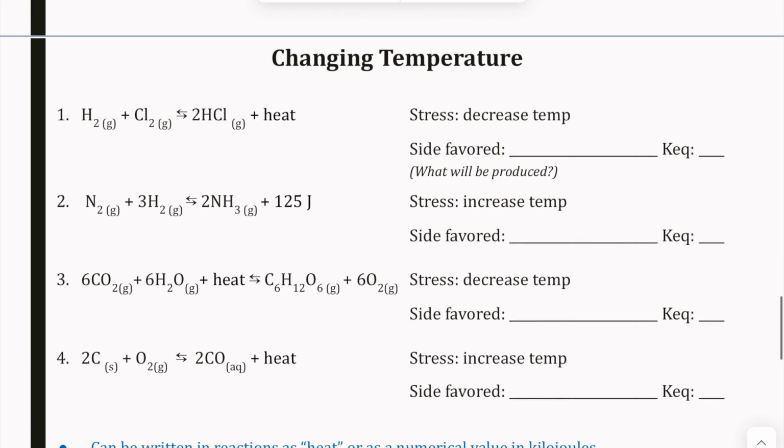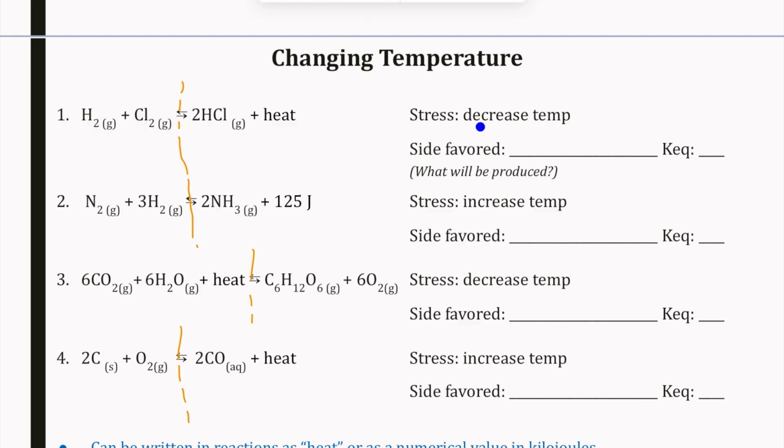All right, looking at changing temperature. These ones do get a little trickier because you could have heat on either side of your reaction. And so we then have to look at what reaction is favored, and it depends on those two things. With these, I do like to go through and separate out my two sides of the reaction, so I can be comparing across that line.